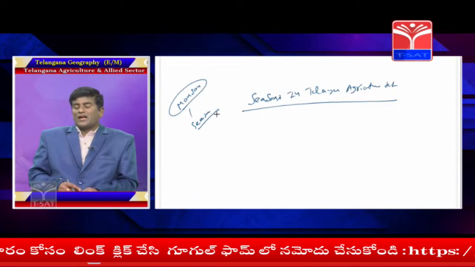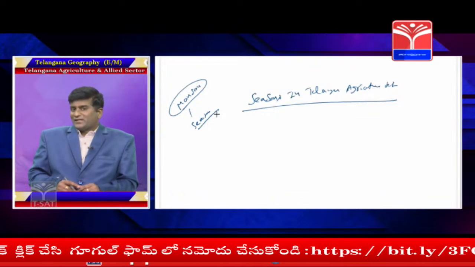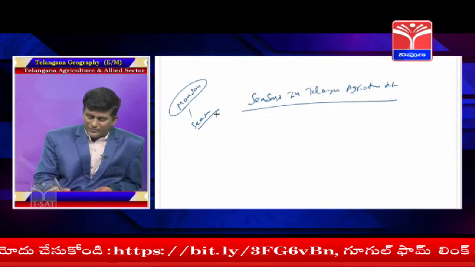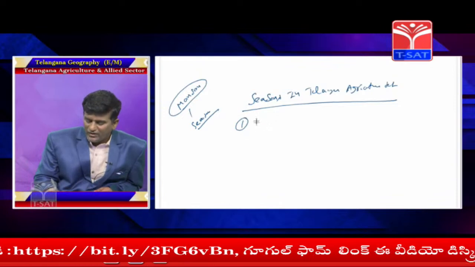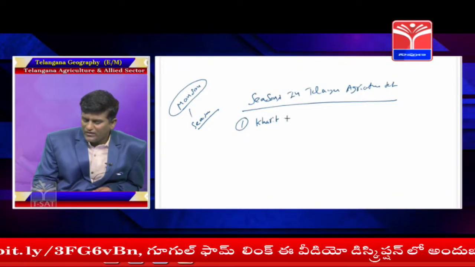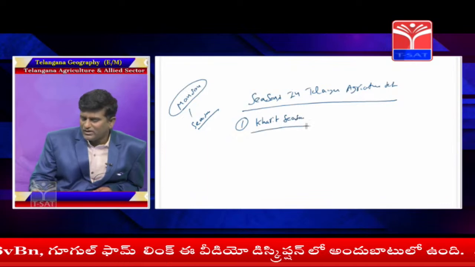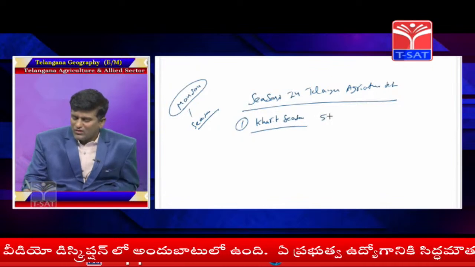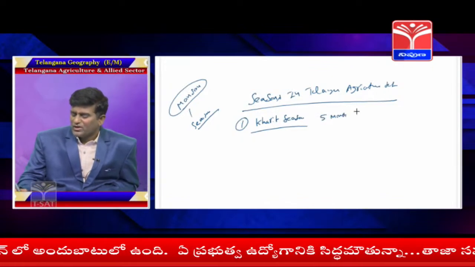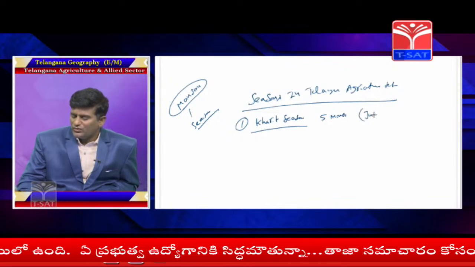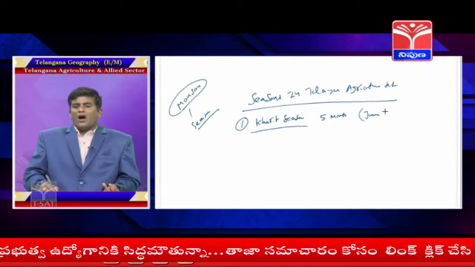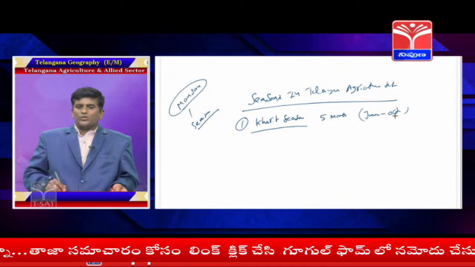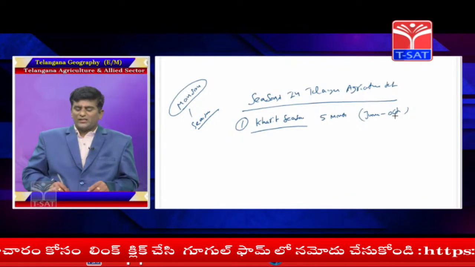The seasons in the Telangana agriculture sector. So, what seasons are there? There are 3 types of seasons. One is called Kharif season. This Kharif season duration is 5 months: June, July, August, September, October. June to October, 5 months.